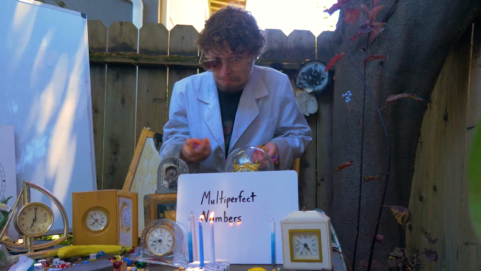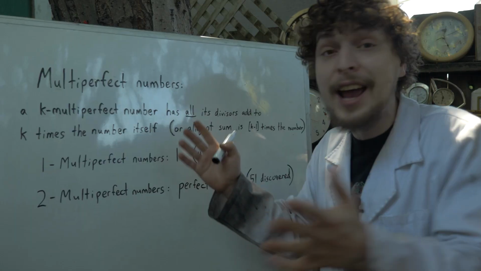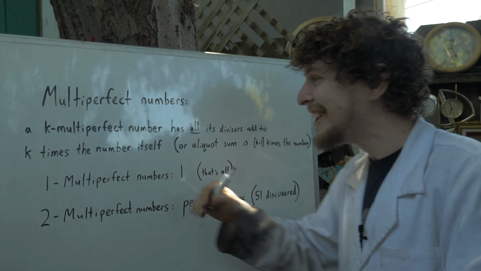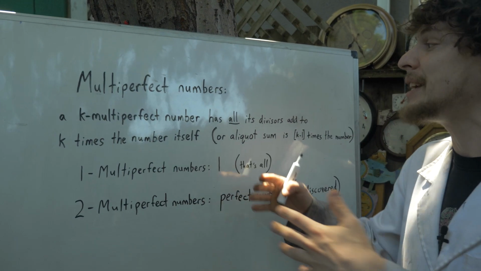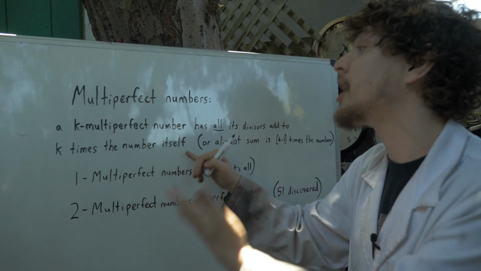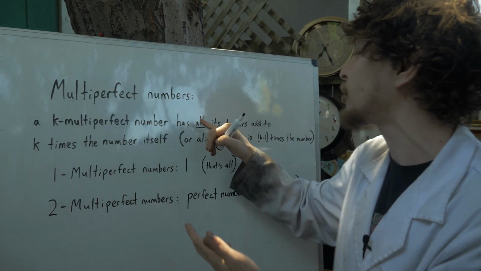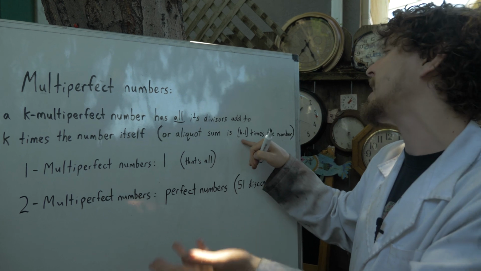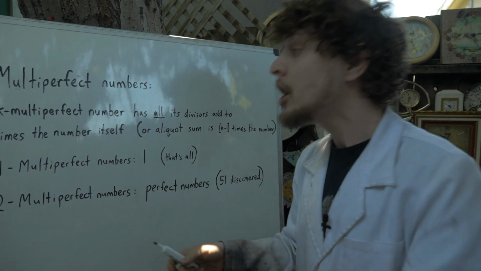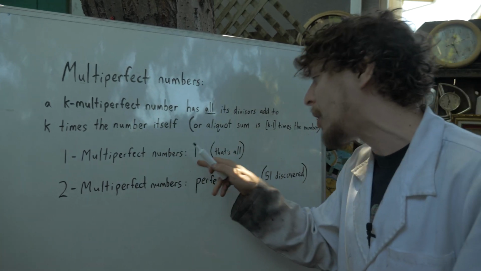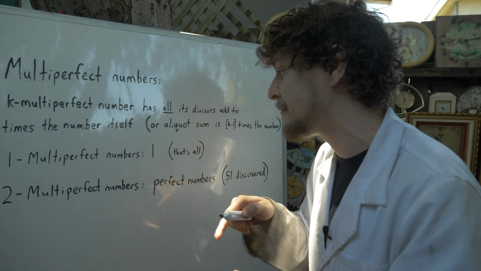Now, beyond semi-perfect numbers, we get multi-perfect numbers, which come in different types. We could have a 3 multi-perfect number or a 5 multi-perfect number. So a k multi-perfect number means that all of its divisors add up to k times the number. And so the number is defined in terms of all of its divisors, but we could also say that its aliquot sum is k minus 1 times the number. So a 1 multi-perfect number would just be the number 1. That's the only proven candidate for that.